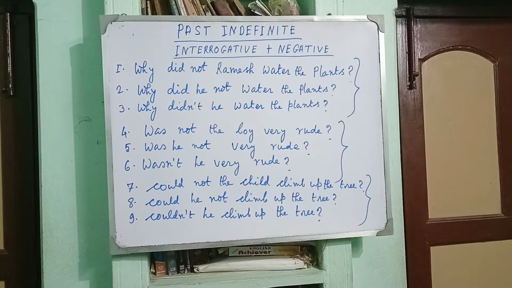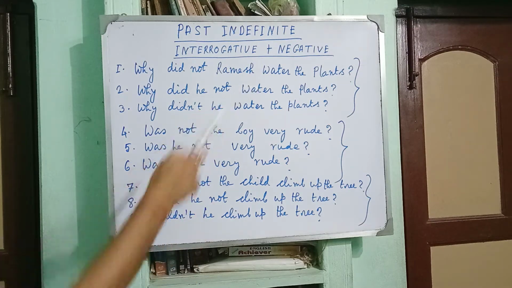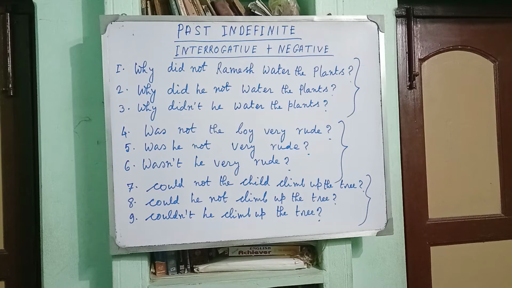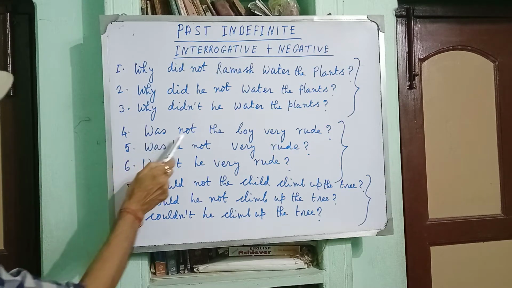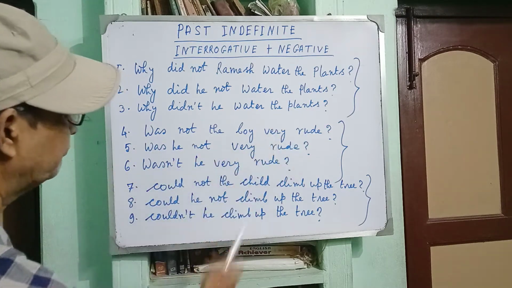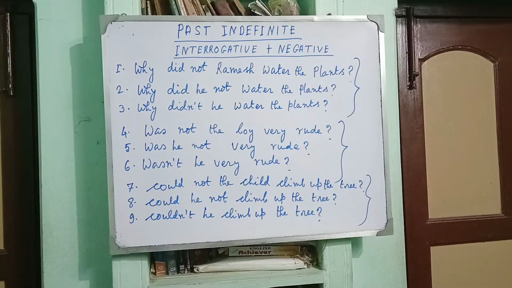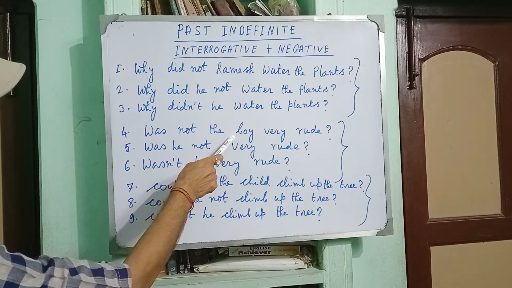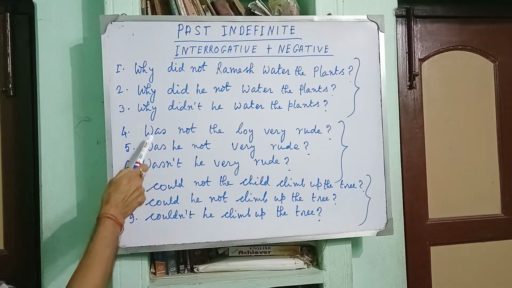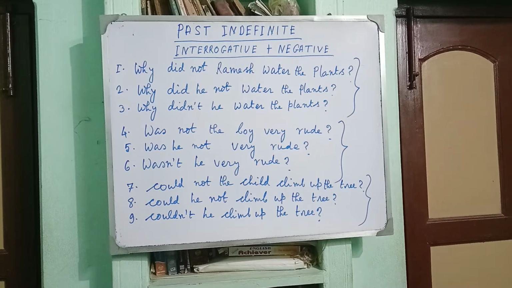Now come to the second set. I have given the second brackets. You see that I have written three sentences as a set. Number 4. Was not the boy very lazy? Was not the boy very lazy? Boy is noun. So, was, you know that here is the principal verb. It is not the auxiliary verb.